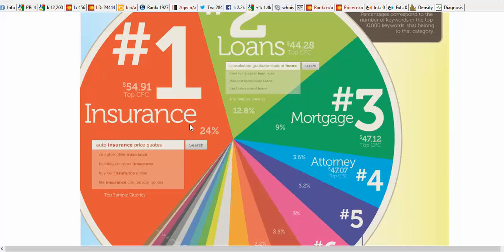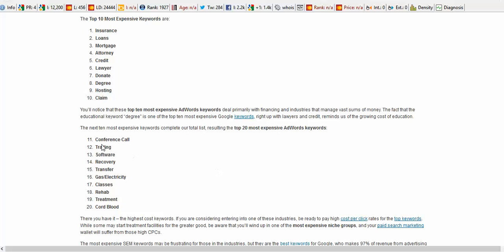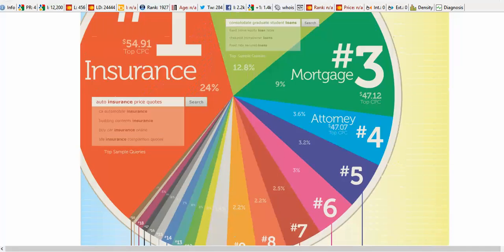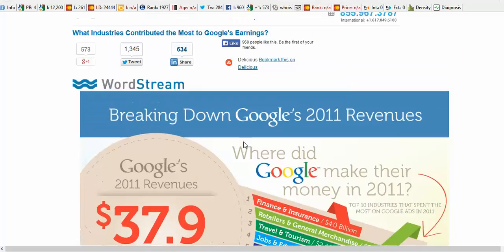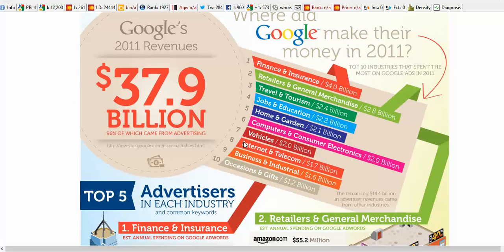I don't know, but anyway, the top 20 categories. First was insurance. Second was loans, mortgage, attorneys, yada yada yada. Here we go, right on down. I want to show you that trading was number 12. Okay, trading was number 12 on the most expensive AdWords keywords. That's what I wanted to share with you there. And another one, breaking down Google's 2011 revenues.